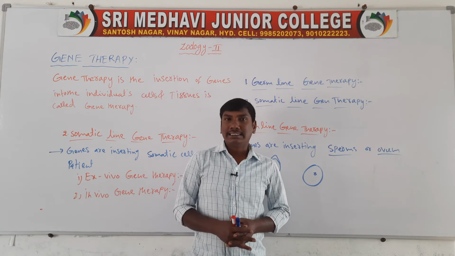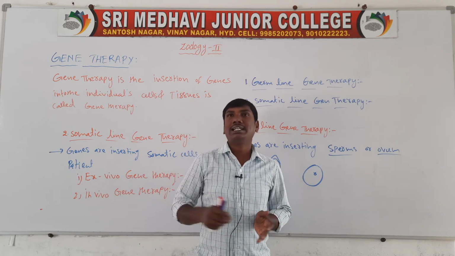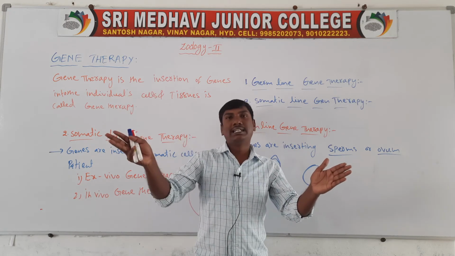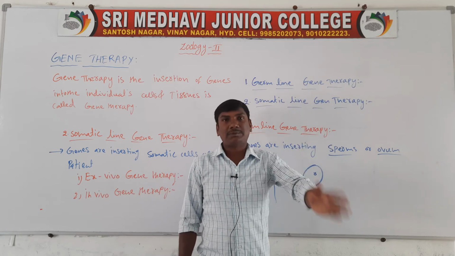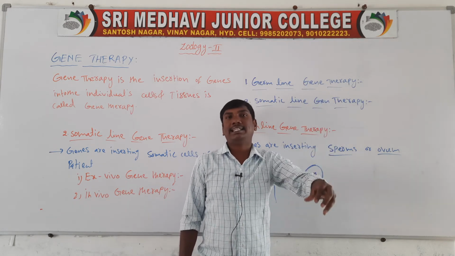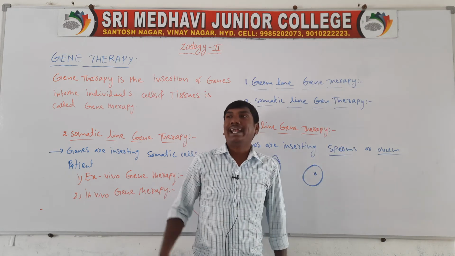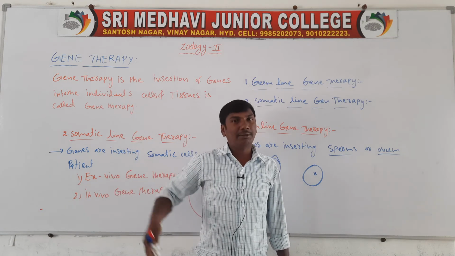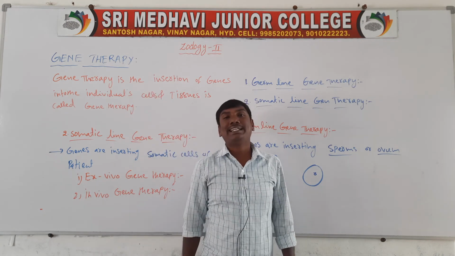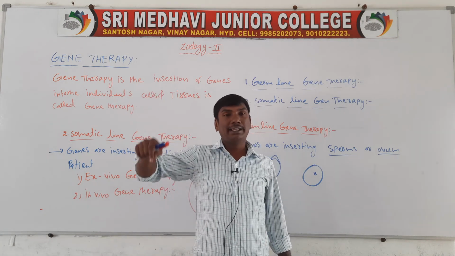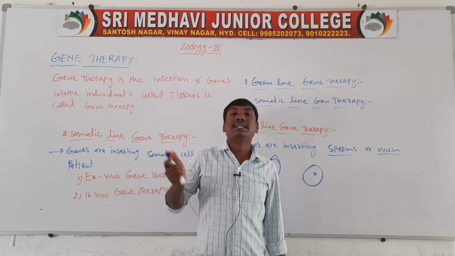Gene therapy is of two types: germline gene therapy and somatic gene therapy. Germline gene therapy means the genes are introduced into either sperm or ovum. Somatic gene therapy means the genes are introduced into the somatic cells of the patient.